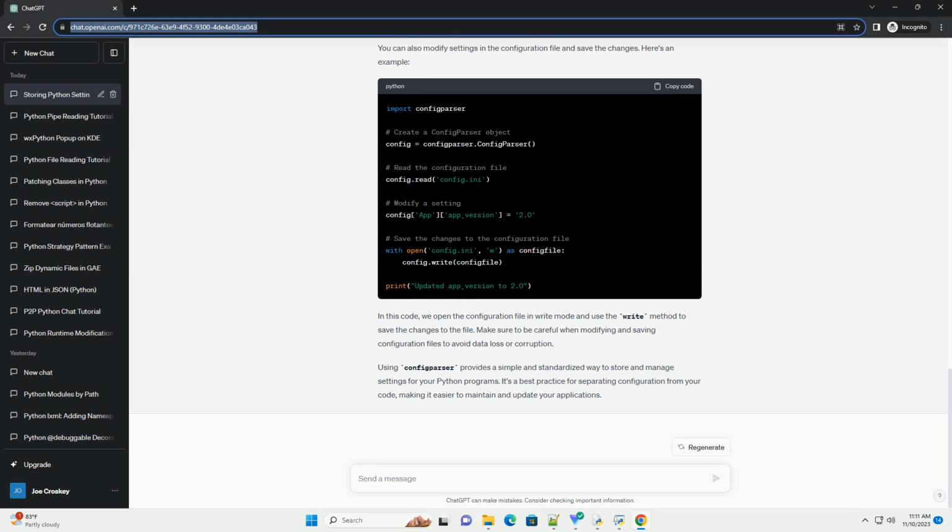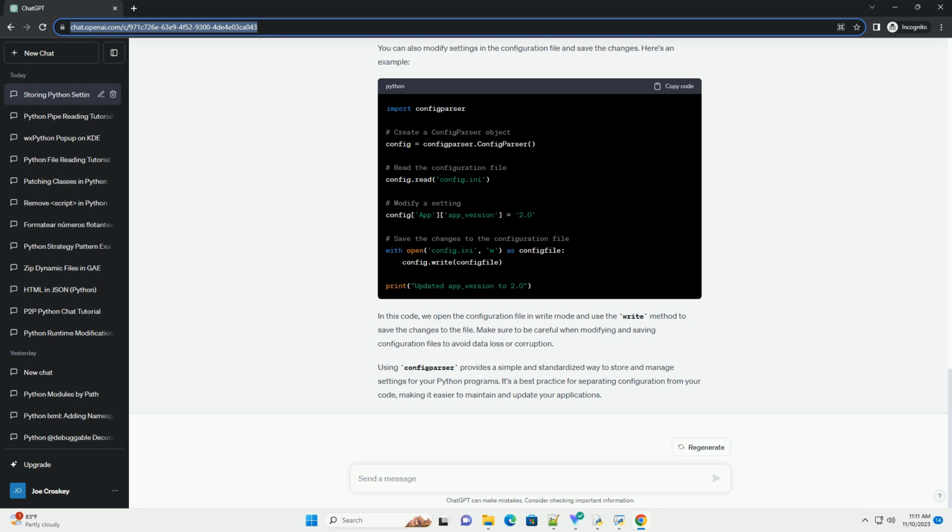You can also modify settings in the configuration file and save the changes. Here's an example. In this code, we open the configuration file in write mode and use the write method to save the changes to the file. Make sure to be careful when modifying and saving configuration files to avoid data loss or corruption.